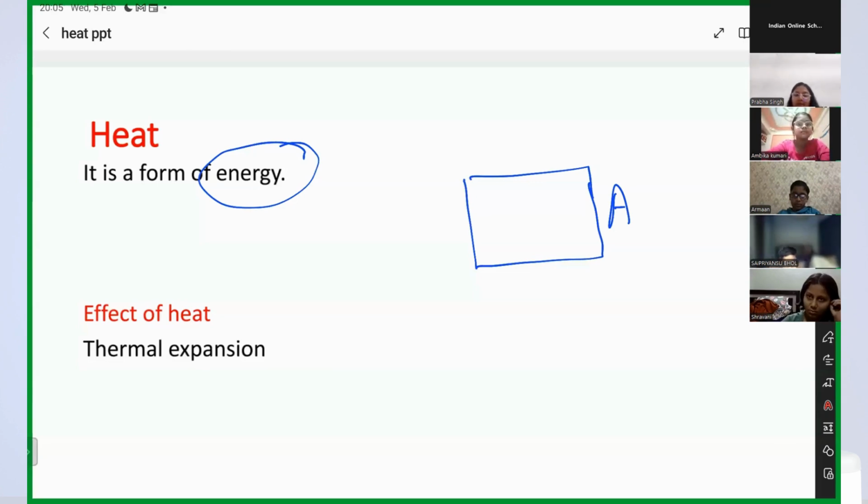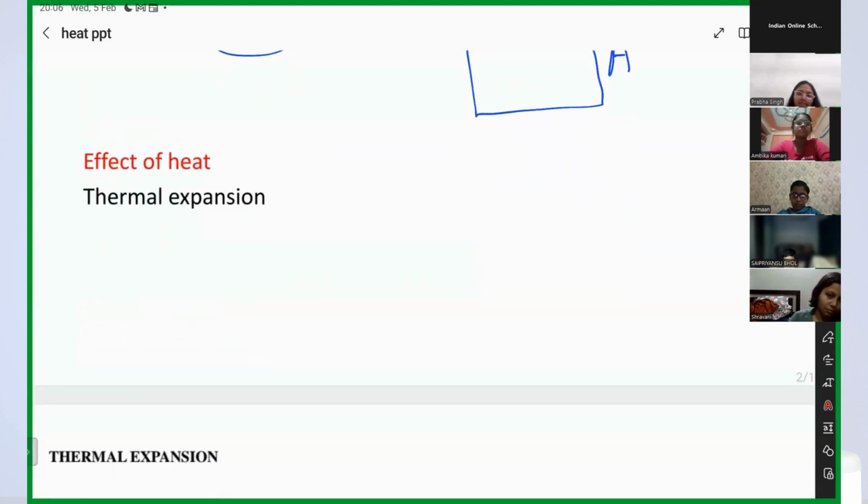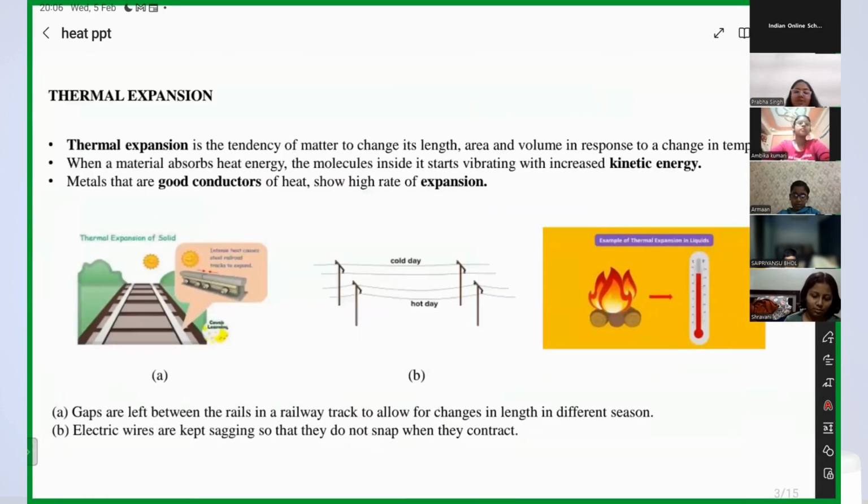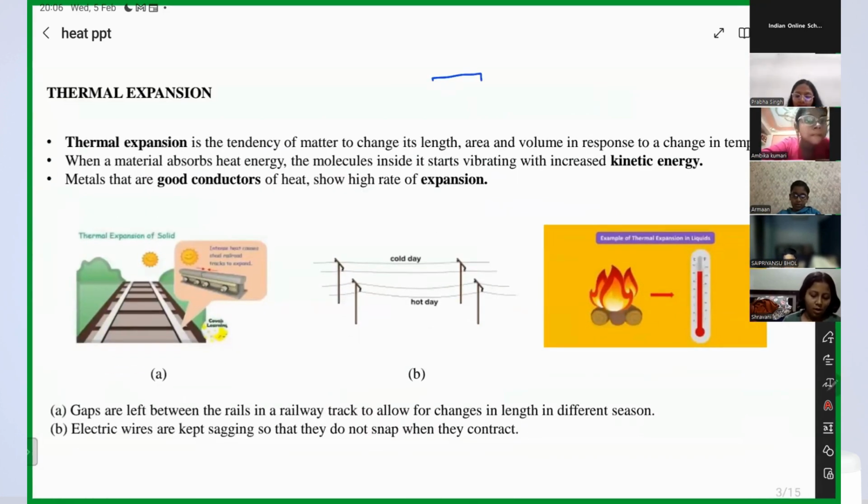Okay. Now, there will be thermal expansion. So, what is thermal expansion? Anybody knows that? Yes, guys. So, thermal expansion: if you have a matter, and I name it A, what will happen if you apply heat?